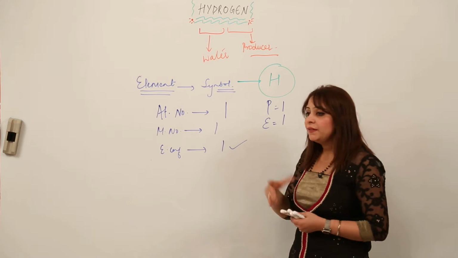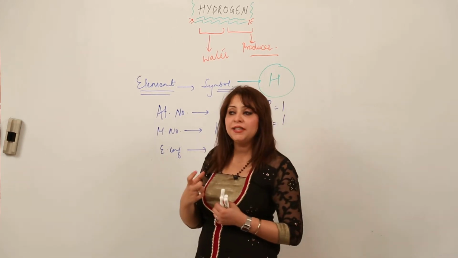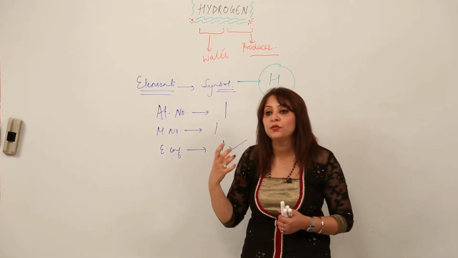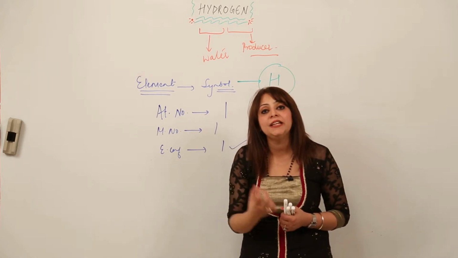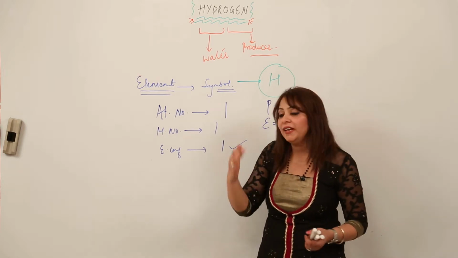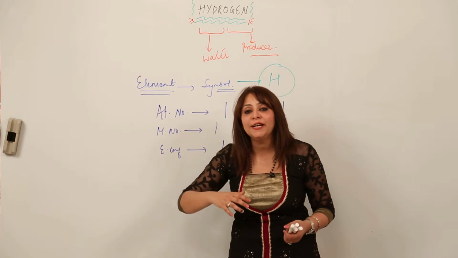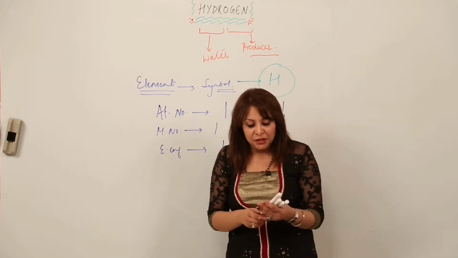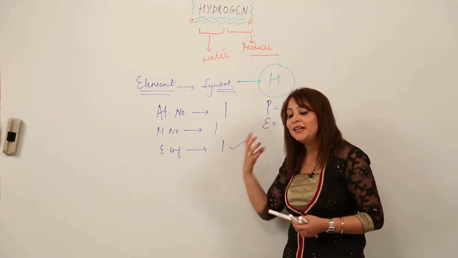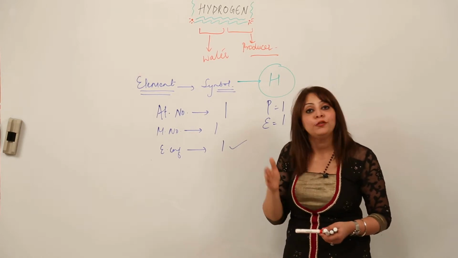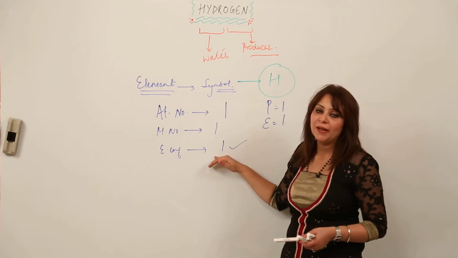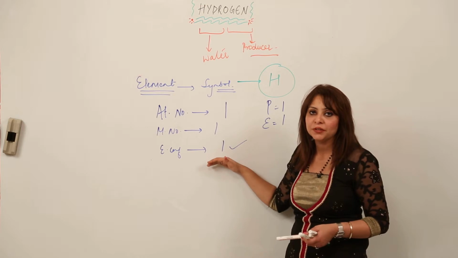Right? As we know, everything in the universe needs to have stability. I told you in the previous lectures as well that everything in the universe is just moving for the sake of stability. Everything needs to be stable, and for that they are struggling for stability, right? So in the case of elements, what kind of struggle are they doing to attain stability? They just need to complete their valence shell, and when the valence shell is complete, they have attained the state of lowest energy and maximum stability, right? In this case, it has one electron in its valence shell.